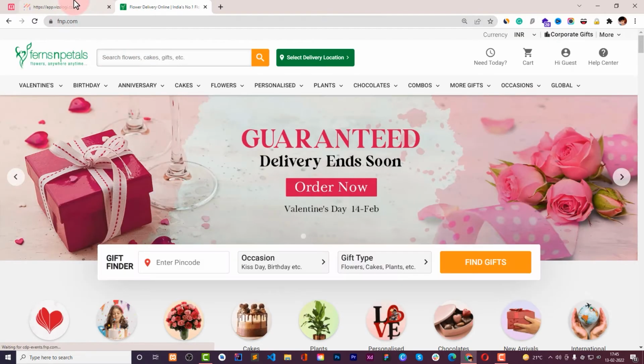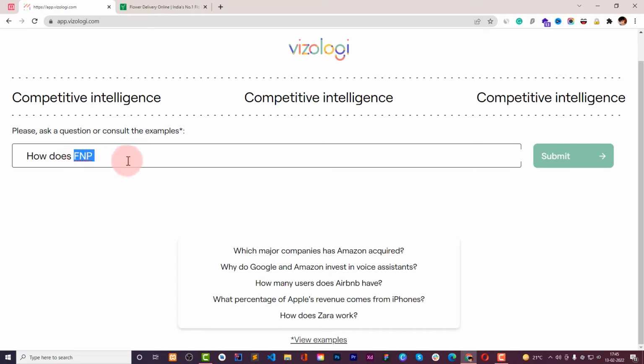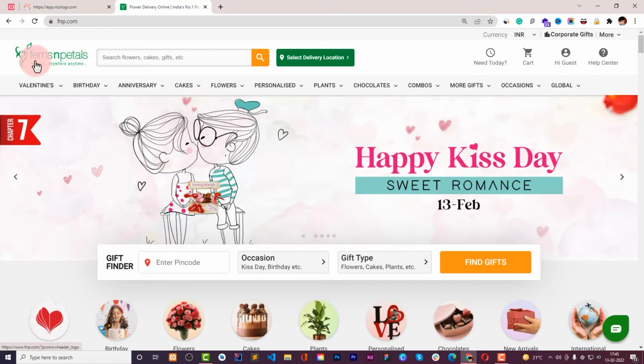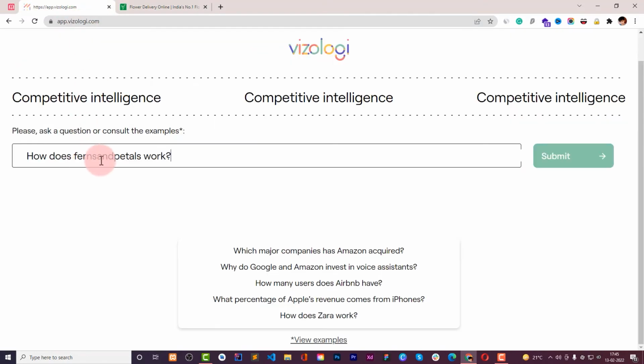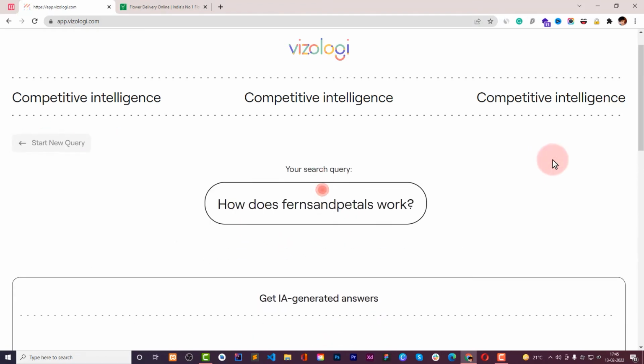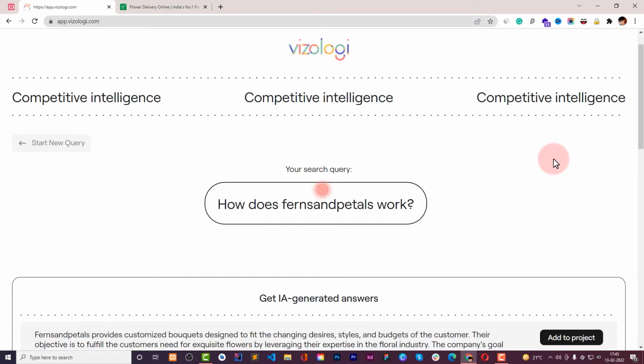Funds and Petals is the name, so we can say Funds and Petals work. Okay, right, Funds and Petals. Let's search it. It takes a little bit of time.